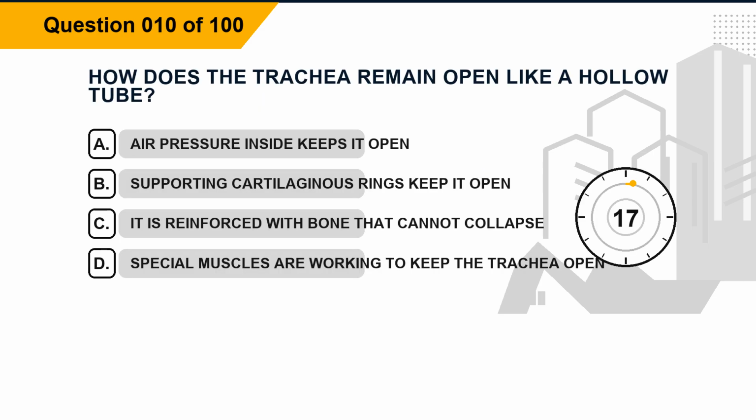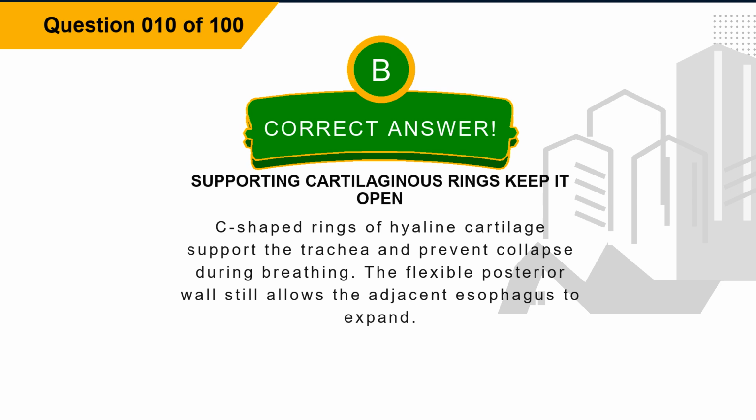Question 10. How does the trachea remain open like a hollow tube? Option A, air pressure inside keeps it open. Option B, supporting cartilaginous rings keep it open. Option C, it is reinforced with bone that cannot collapse. Option D, special muscles are working to keep the trachea open. The correct answer is option B, supporting cartilaginous rings keep it open. Explanation. C-shaped rings of hyaline cartilage support the trachea and prevent collapse during breathing. The flexible posterior wall still allows the adjacent esophagus to expand.